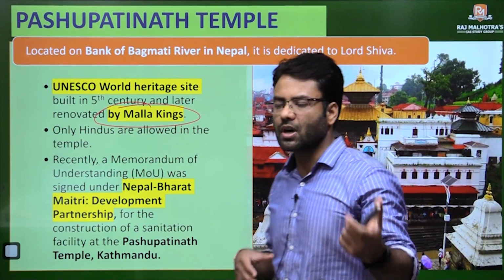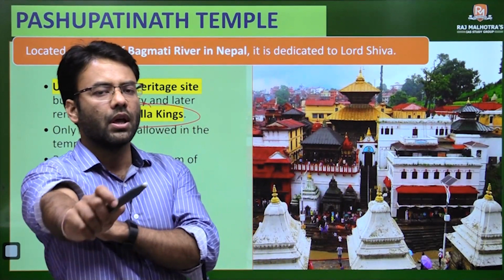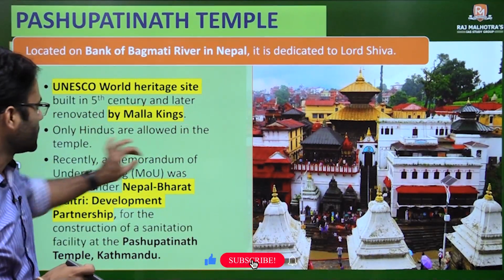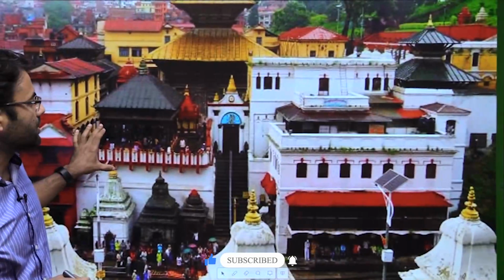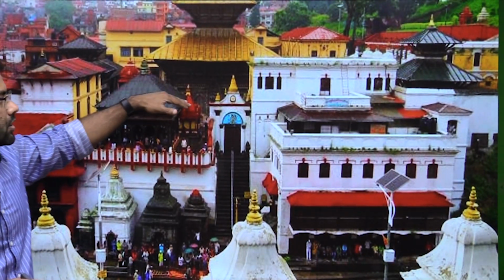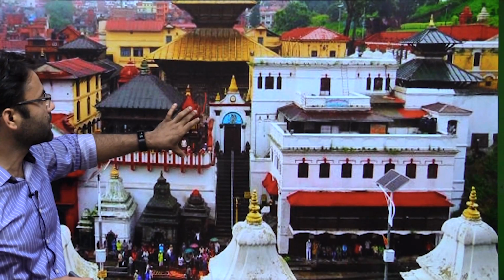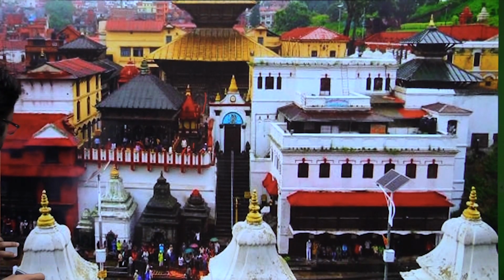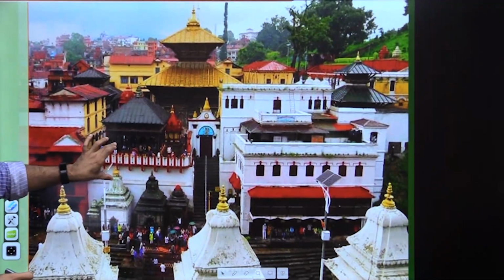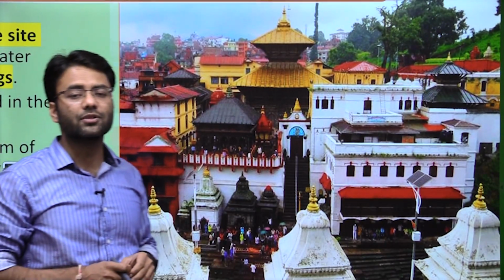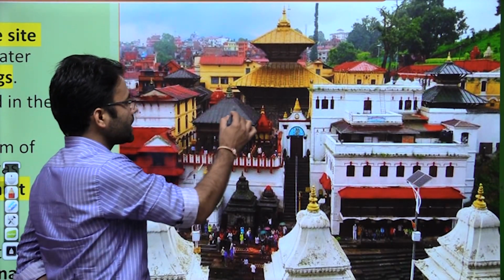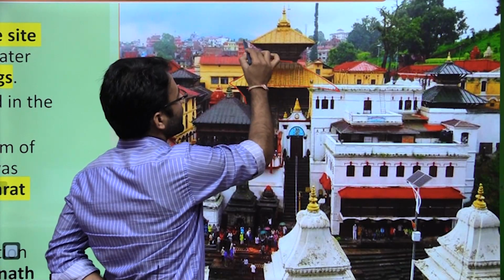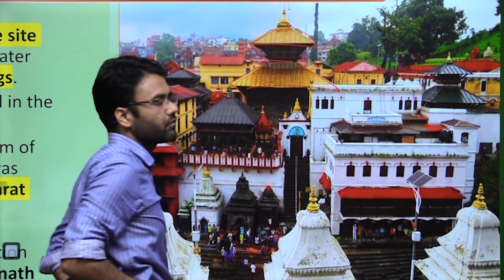And if exams ask you regarding the style, we can say it is a pagoda style. In the structure you can see a particular style. Let me zoom it out a little bit. The whole structure has a roof over the roof. We call it the pagoda style. What is pagoda style? It is a structure in which you have one roof, and then over it one other roof. That is the reason we call it a pagoda style.